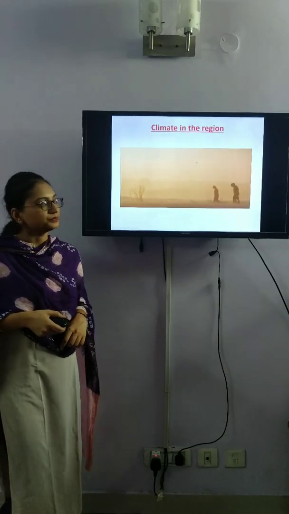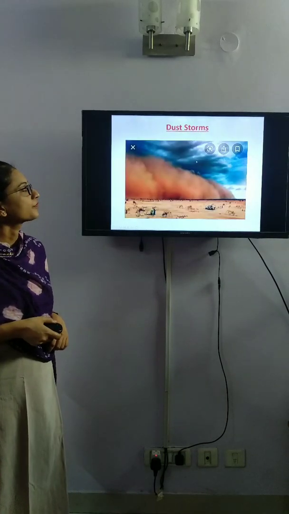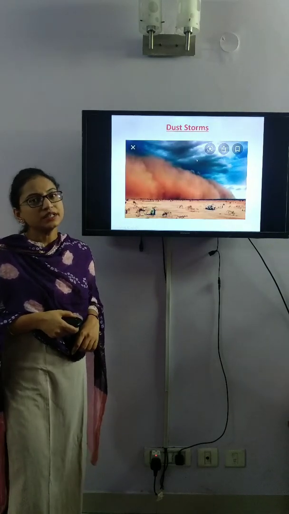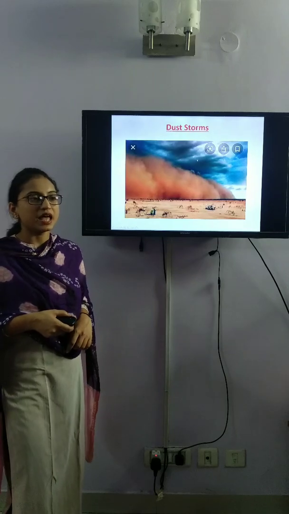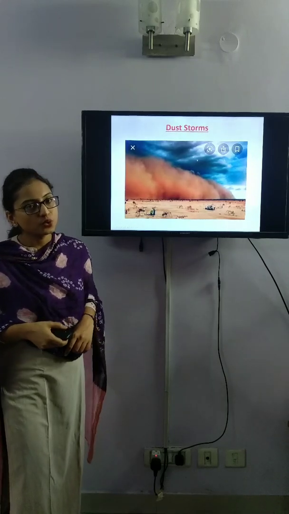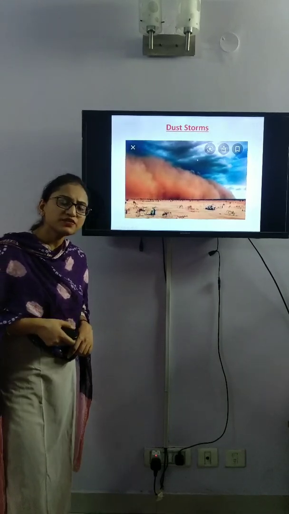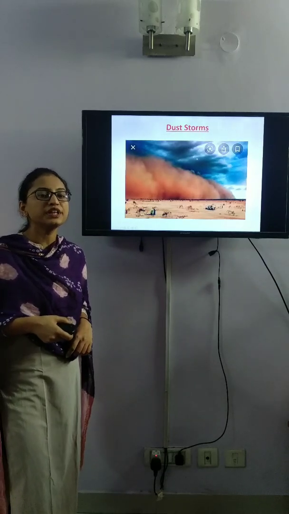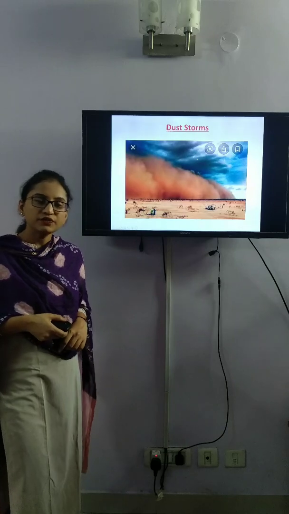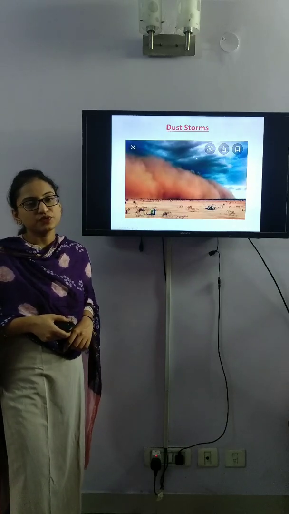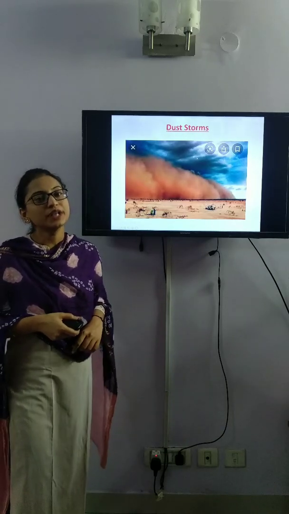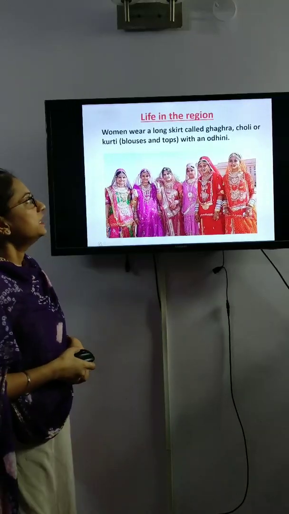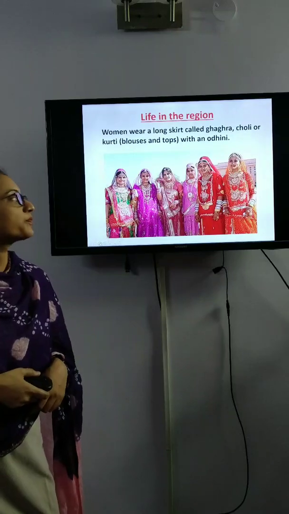Climate in the region. Dust storms are very common in the desert area, and as I told you, winters are cold and summers are very hot. In summers, temperature goes up to 50 degrees Celsius, and in winters, temperature lies between 1 degree Celsius to 10 degrees Celsius. And now we will see life in the region.